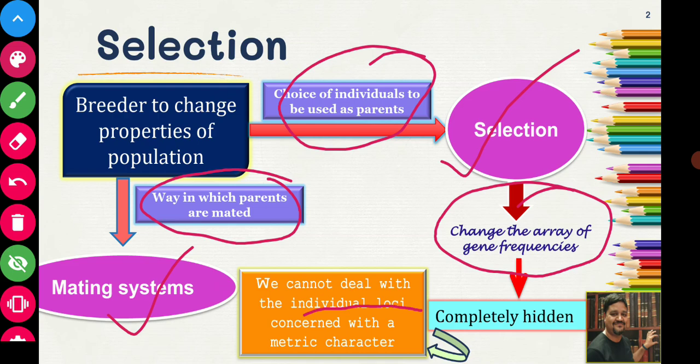So this is how a breeder will work. He has two choices, or he will strategize in two ways. First, he will choose the animals which become parents for the next generation, and second, he will decide which animal should be mated with which animal, which male should be mated with which female. That is called the mating system. So now, having got the primary idea of selection, we will proceed further.